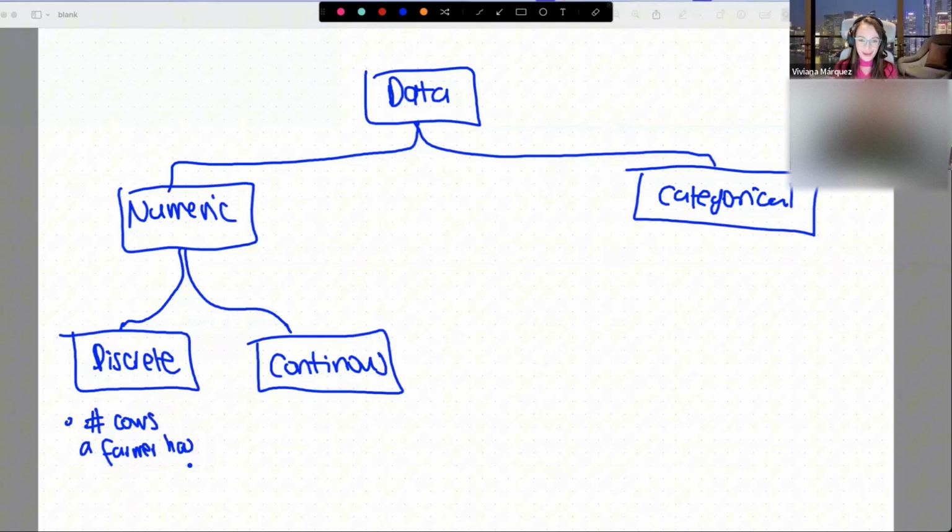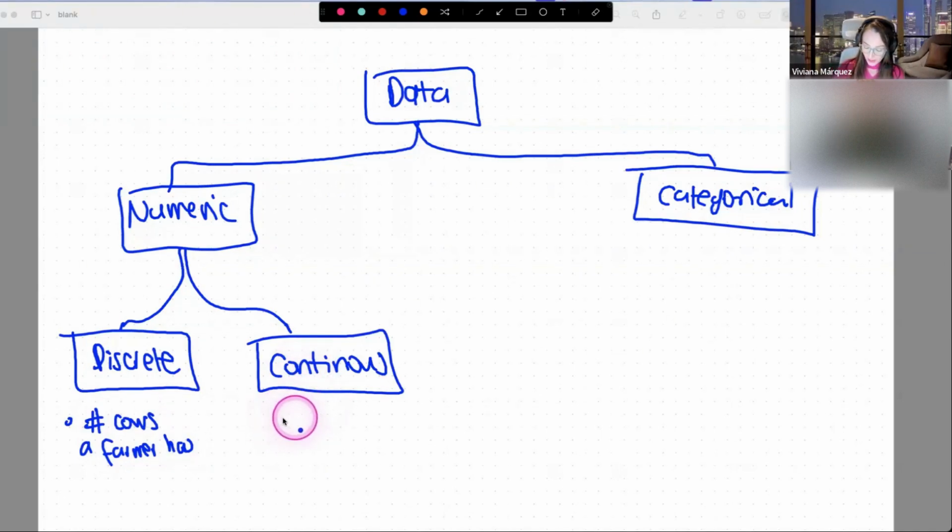It's not a valid value. They wouldn't have 7.66667 cows. They will have either 7 or 8 cows. So anything that can't take a decimal value and you can count with your hand is a discrete feature.